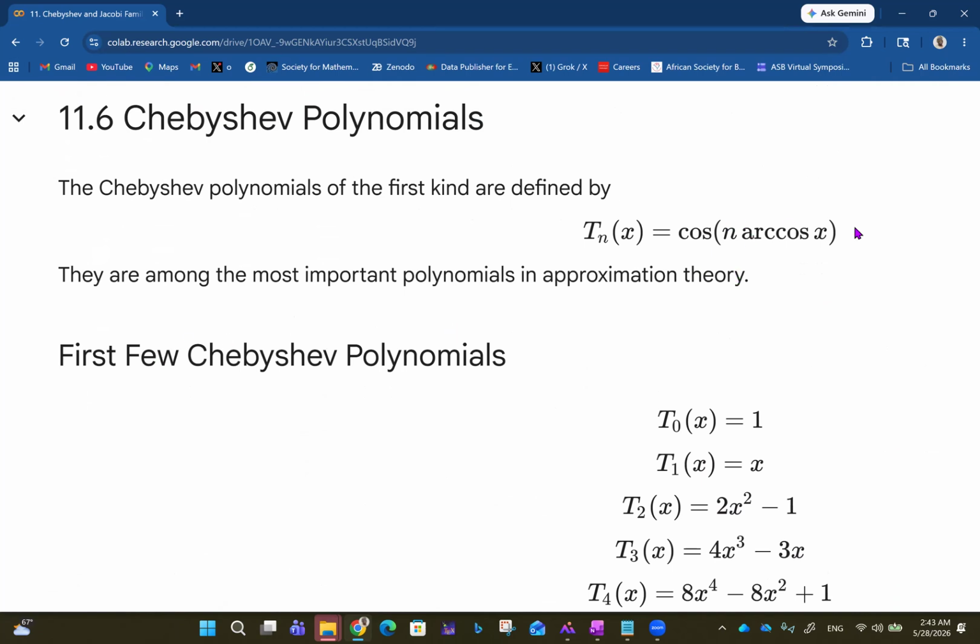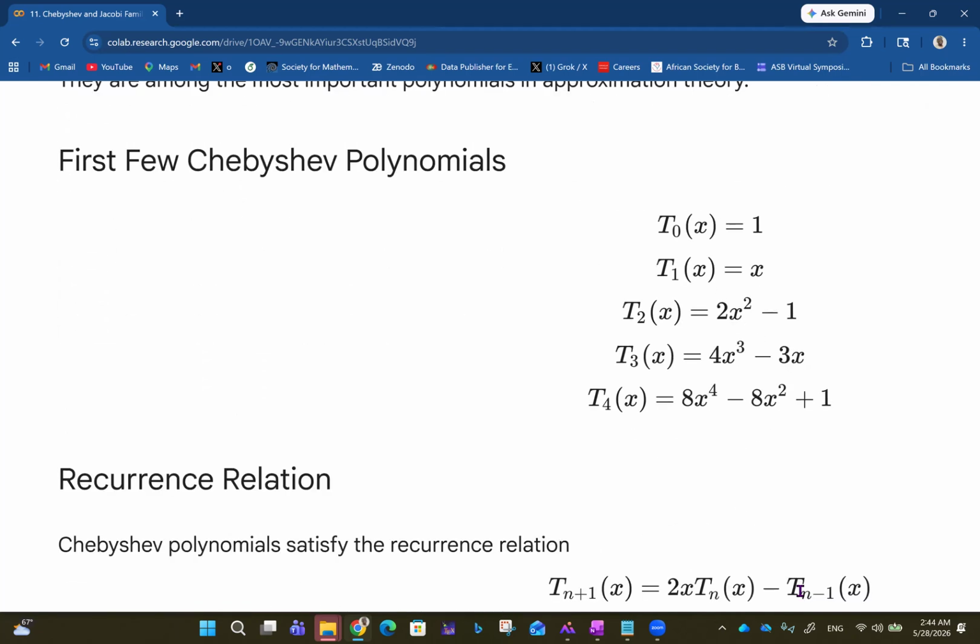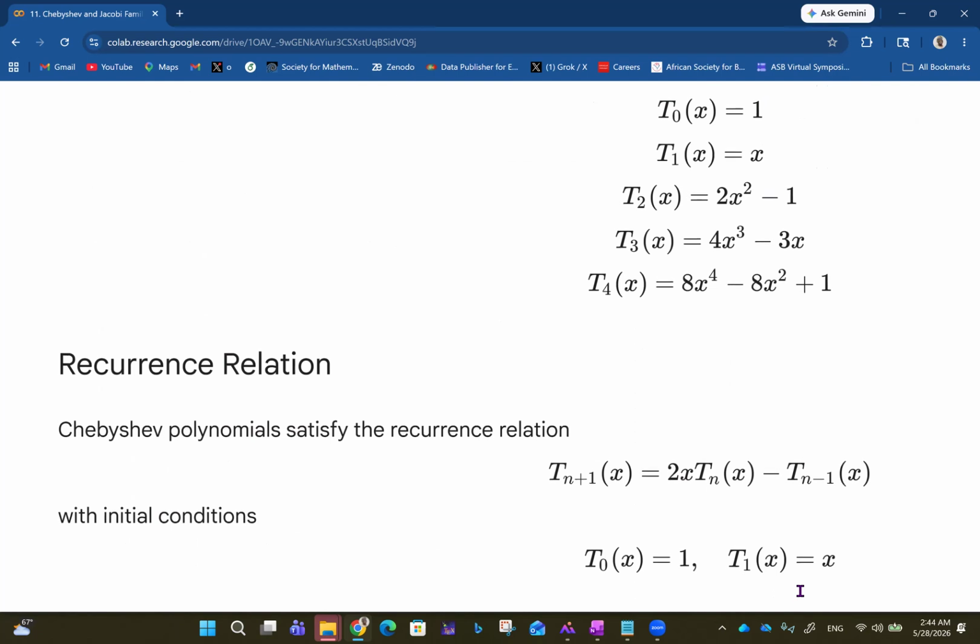So cos n arc cos of x. The first few Chebyshev polynomials include T naught of x, which is 1, T1 of x, which is x, T2 of x, which is 2x squared minus 1, T3 of x, which is 4x cubed minus 3x, T4 of x, which is 8x raised to power 4 minus 8x squared plus 1. And then we have the recurrence relation.